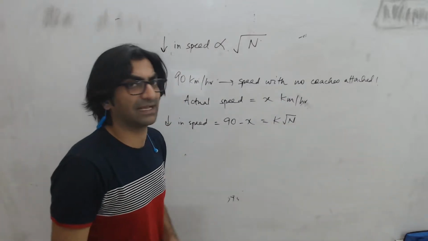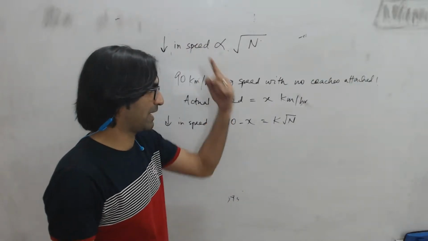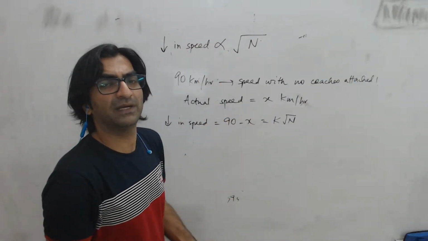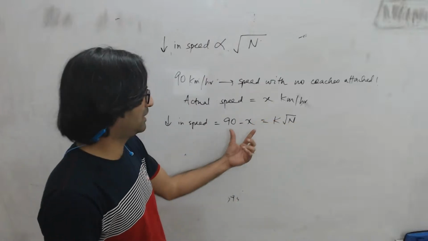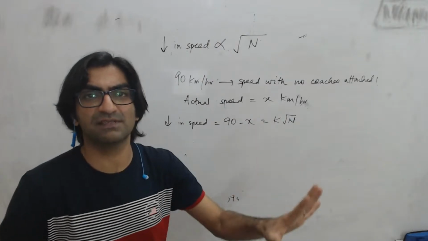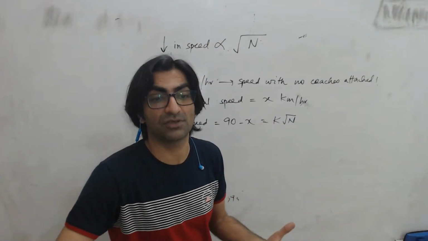So 90 minus x, this is the reduction in speed because 90 is the maximum speed and x is the speed at which it runs when you have n bogies, n coaches attached to it, right? So 90 minus x will be k root n. This is the equation that you need to make sense of.